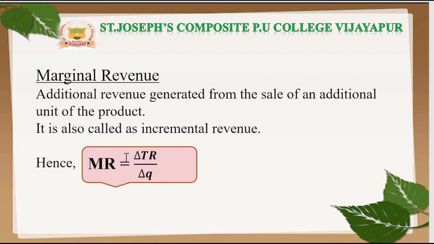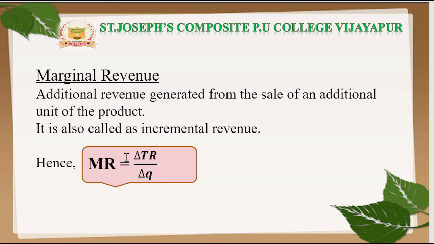And it is a coincidence that this is the same as the price. Actually it is not. So we can say that for a price taking firm, marginal revenue is equal to the market price. So we can say that MR is equal to AR is equal to P. Because as you know, average revenue is equal to the price, and likewise marginal revenue is also equal to the price.